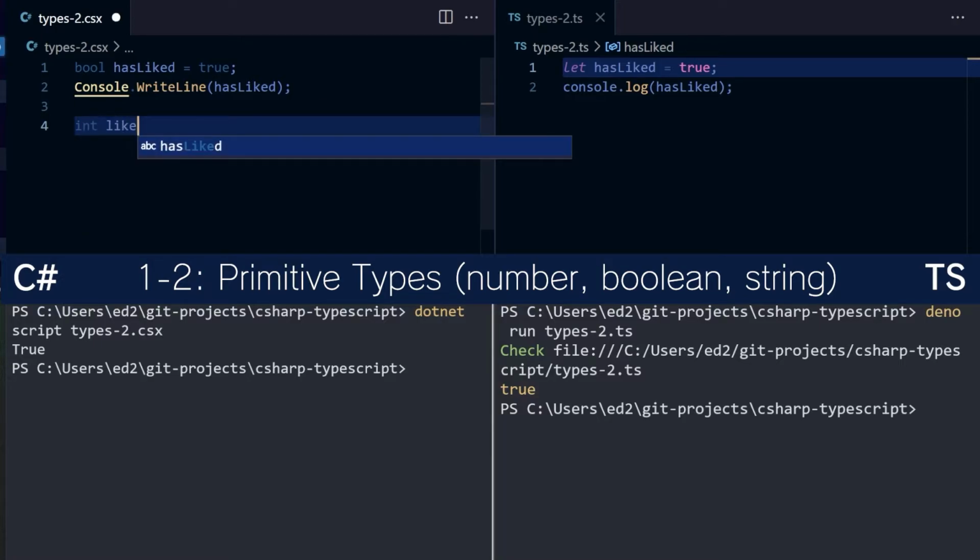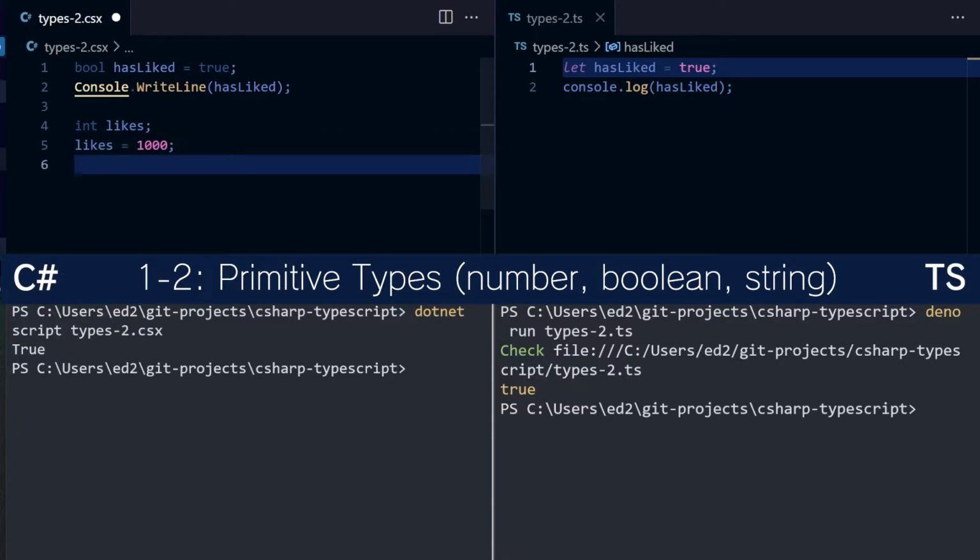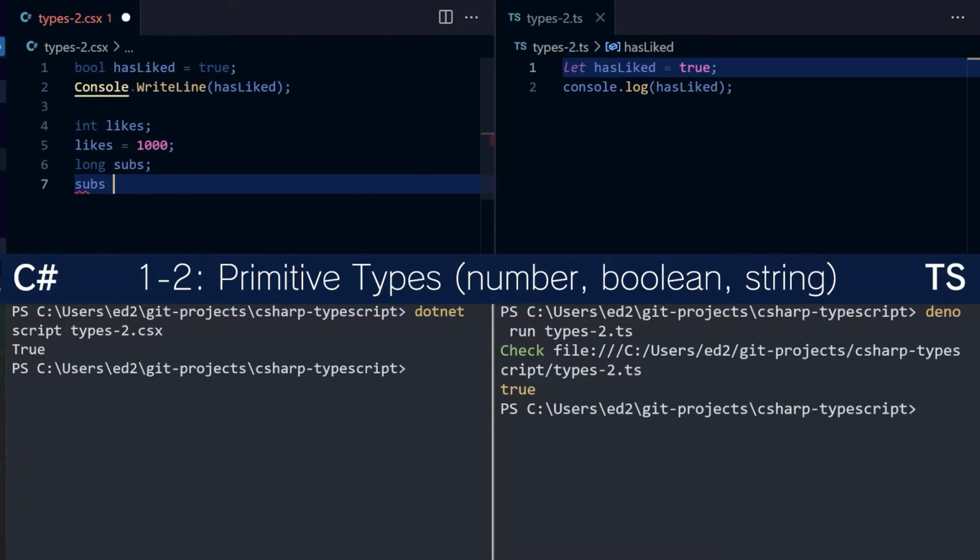Next up, let's take a look at numbers. In C#, we obviously have 32-bit ints, which can be something like 1000. And then we have long, 64 bits, which can be something like the number of subscribers to this amazing channel. Let's overflow that 32, and obviously this is picking this up as 64.